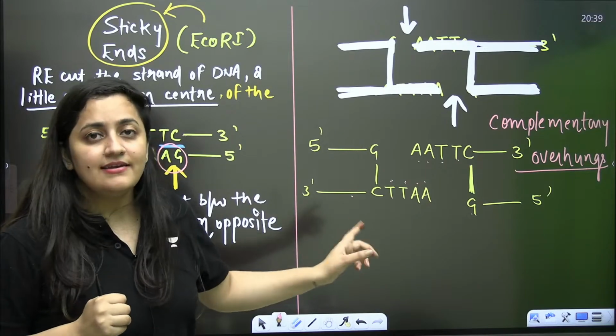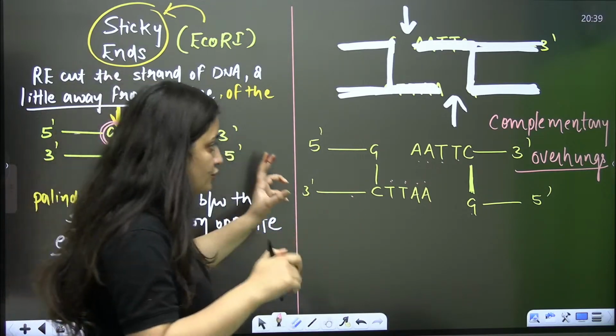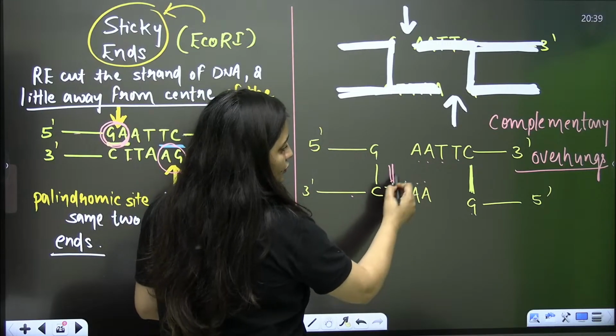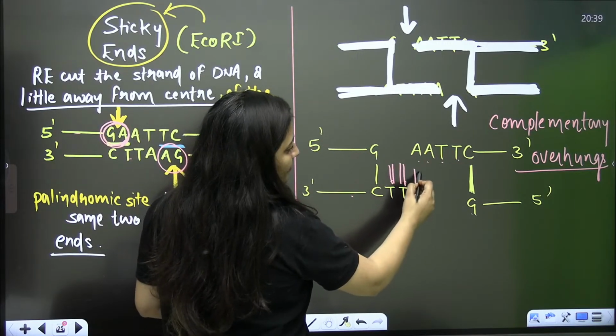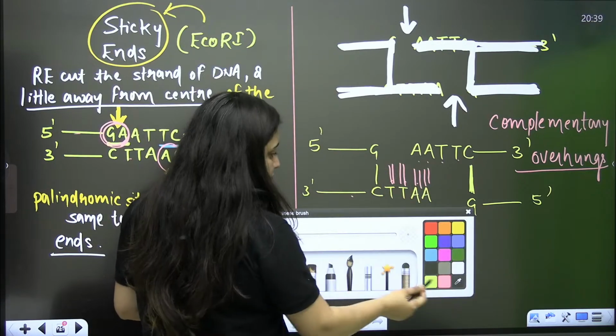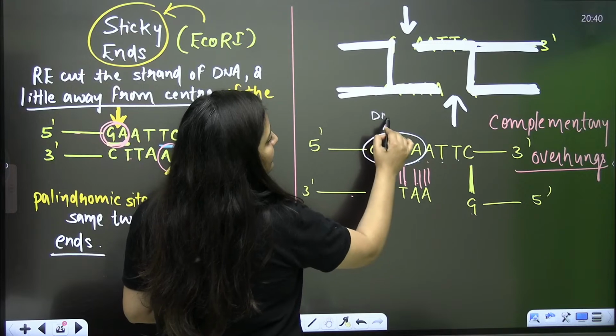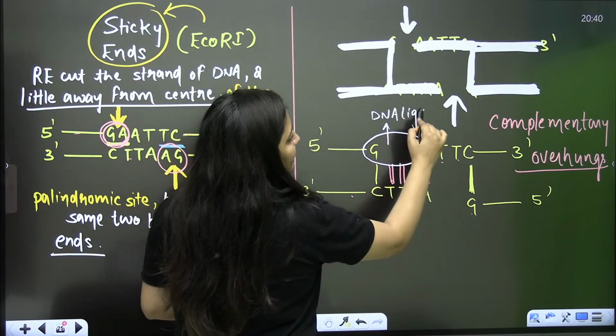These are the sticky ends. So remember, when the complementary overhangs come closer, no doubt hydrogen bonds will form in between. And this G and A will be joined with the help of DNA ligase.